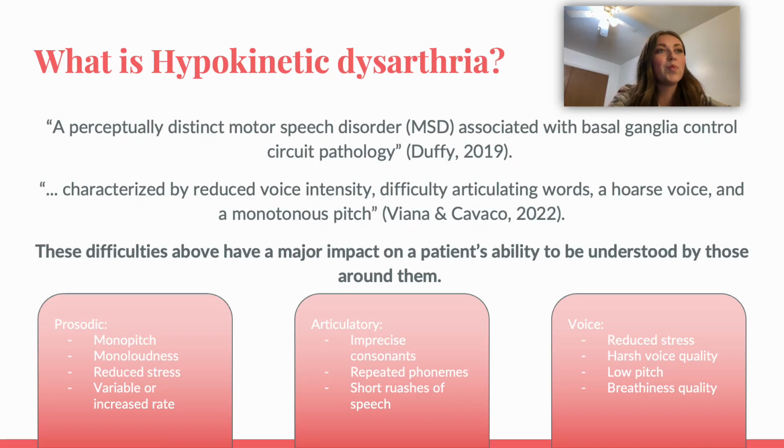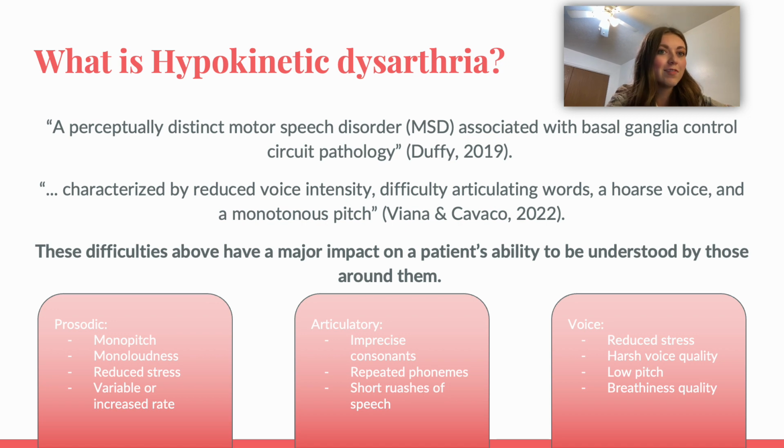Okay, we're going to start out with what is hypokinetic dysarthria. According to Duffy, in our textbook, there's a written out definition of hypokinetic dysarthria, which is a perceptually distinct motor speech disorder associated with basal ganglia control circuit pathology. We know that the function of the basal ganglia is to regulate muscle tone, control postural adjustments, regulate goal-directed activities, and scale the force, duration, and amplitude of movements in order to adjust to the environment around us. This can also include learning, preparation, and initiation of movements.